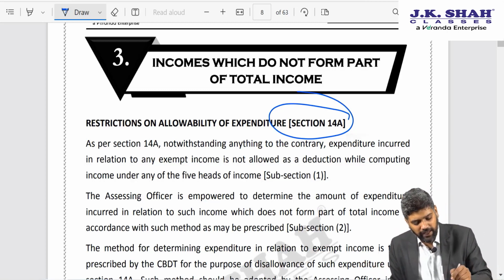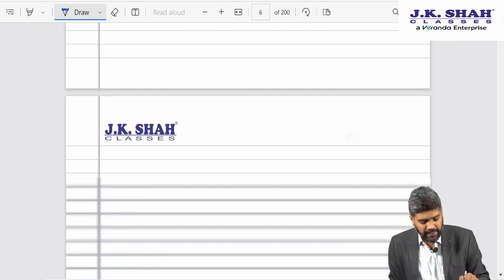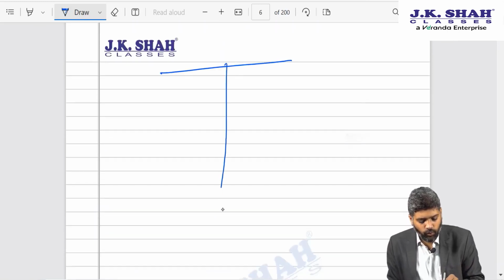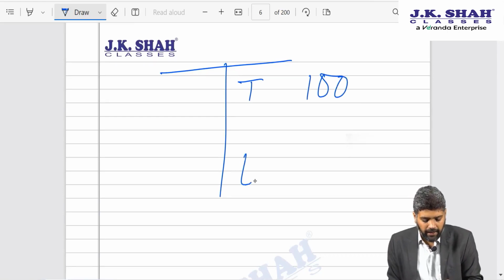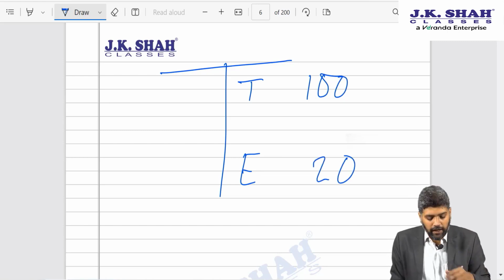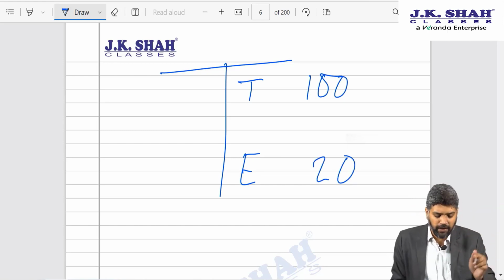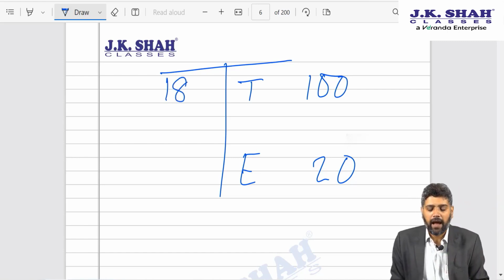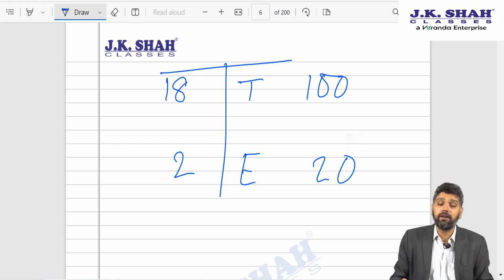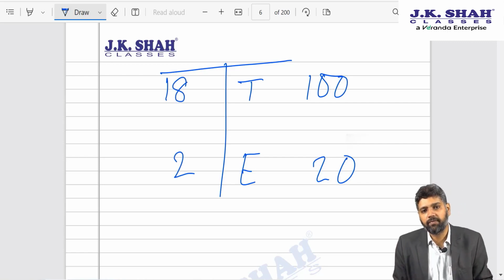Let me explain this with the help of an example. Let us say in my P&L, I have got two incomes. One is taxable income of 100 lakhs and exempt income of 20 lakhs. Correspondingly, for earning the taxable income, I have incurred expenditure of 18 lakhs and for earning exempt income, I have incurred expenses of 2 lakhs.